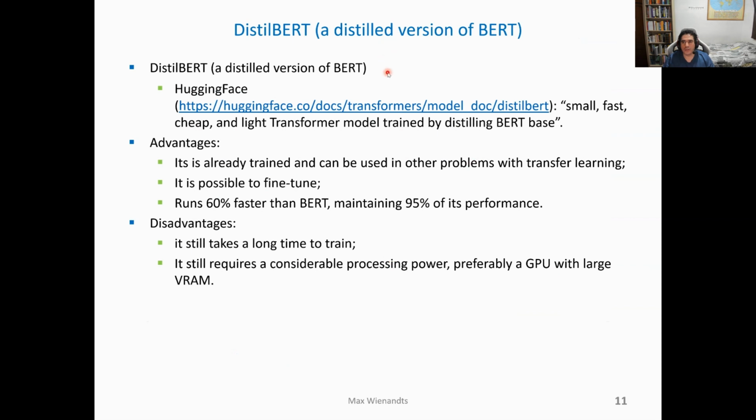The DistilBERT is just a simplified version of the BERT model. It has all the advantages of BERT with fewer disadvantages. Unfortunately, it still takes some time to train, and you had better be using a good GPU to train it.